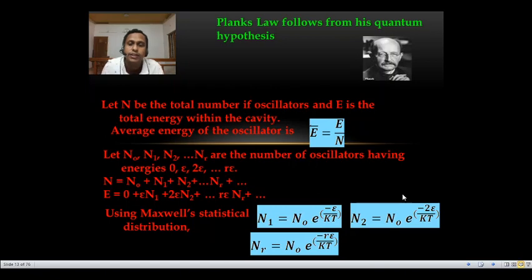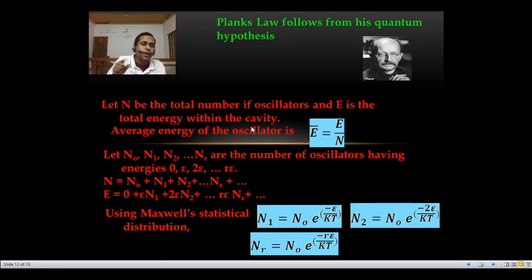Okay, see, consider a black body which consists of N number of oscillators. Suppose the total energy radiated from the black body is capital E. Then the average energy is nothing other than the total energy divided by the total number of oscillators.